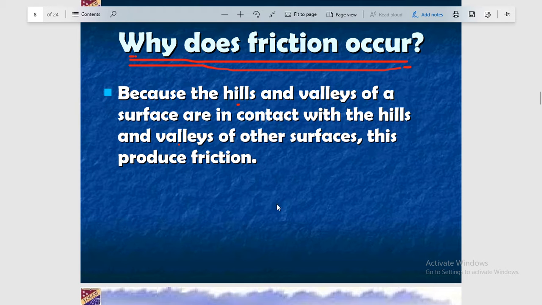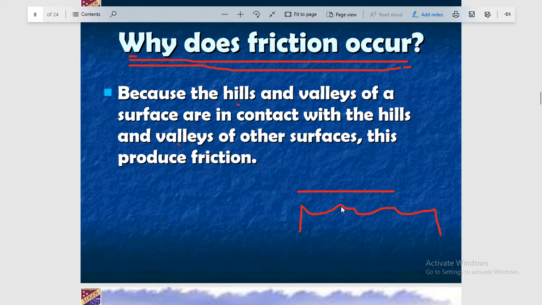So students, you know that no surface is completely smooth, but if you see this surface using a microscope, which looks completely smooth, it appears like this. By using a microscope, the surfaces are like this.